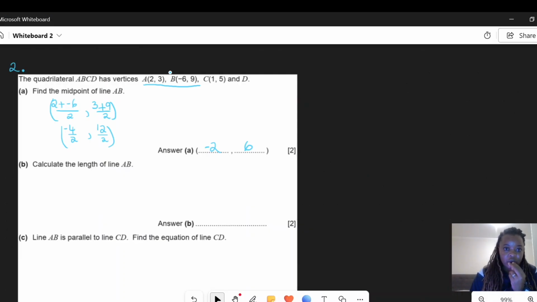We add the x coordinates, divide by 2. Don't forget the signs. If it's negative 6, you use it as negative 6. You don't go and use it as 6. You're going to be wrong. And then 3 plus 9 divided by 2, giving us 12 divided by 2, which is going to simplify to 6. So that is the coordinate of the midpoint of AB.